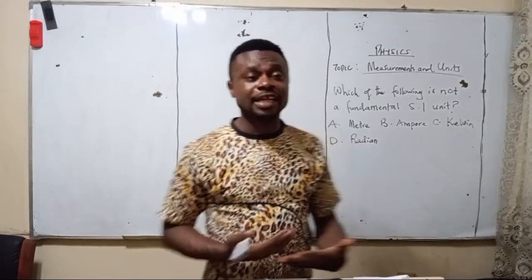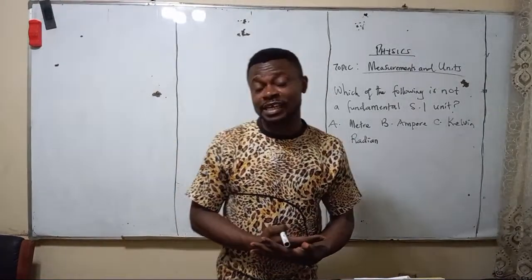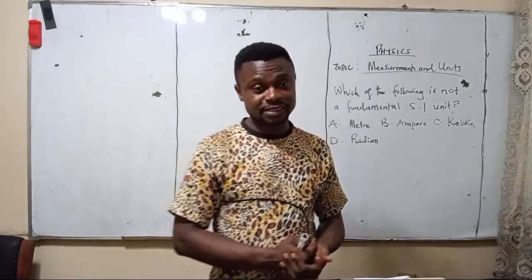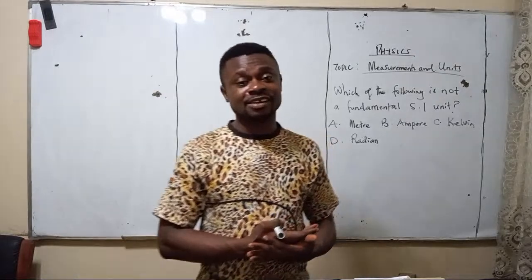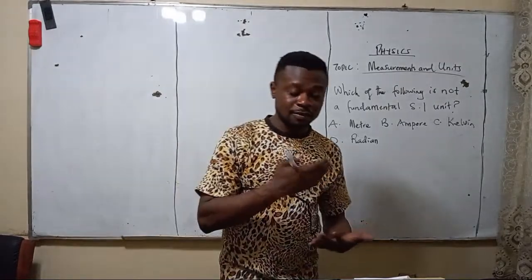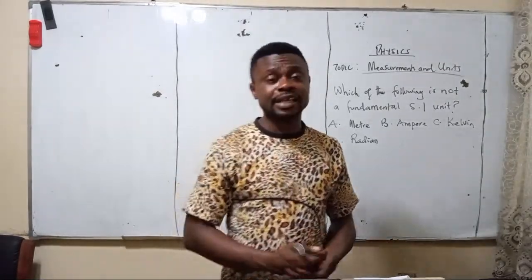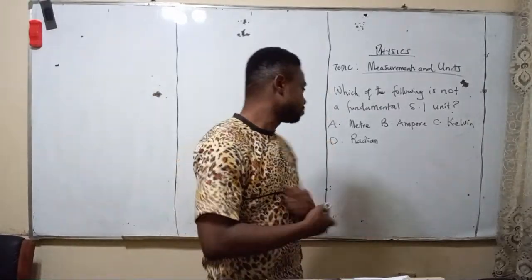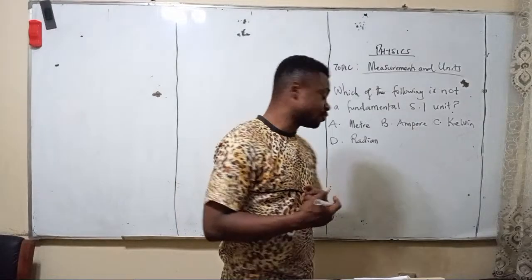Radian is actually 180 over pi degrees. That is the relationship between radian, degree, and pi. Radian is 180 degrees per pi. That's the unit of radian.